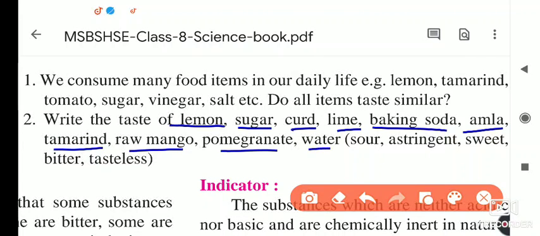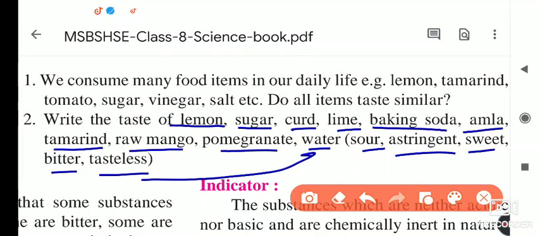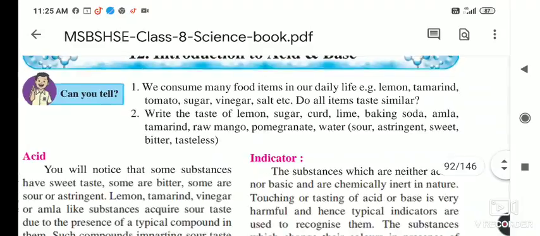Pomegranate, water. The options are sour, astringent, sweet, bitter and tasteless. Water is tasteless, sugar is sweet, raw mango is sour in taste, and the baking soda and lime taste astringent.